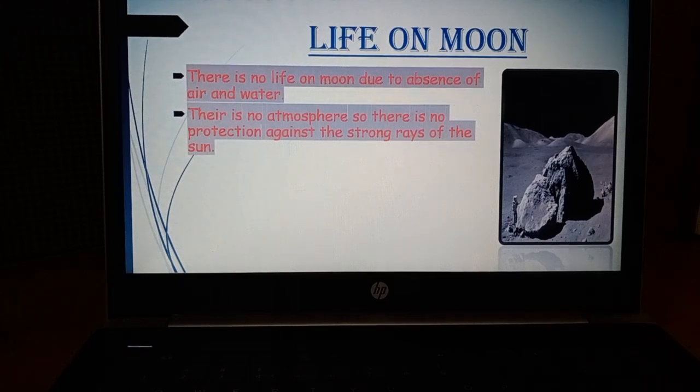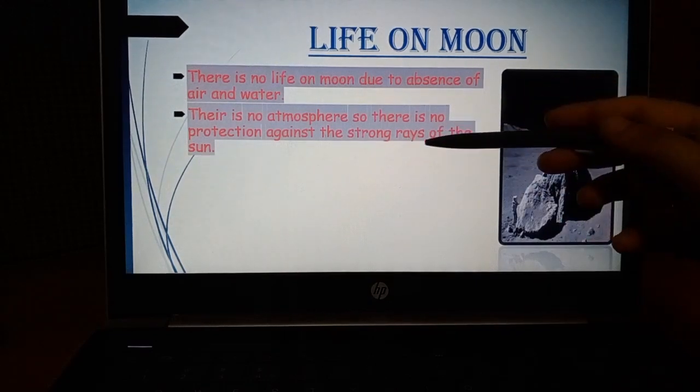The function of the ozone layer is that it protects us from the strong UV rays that come from the sun. It works as a protecting layer and doesn't allow UV rays to enter our atmosphere.